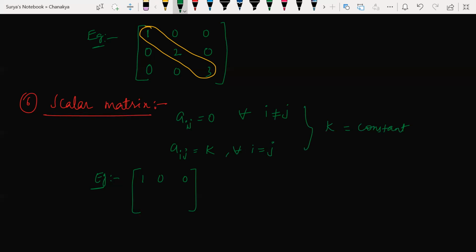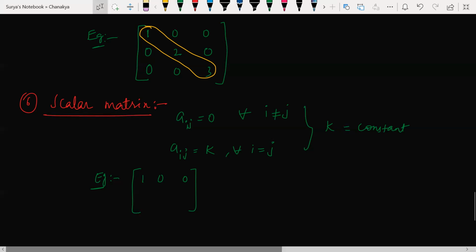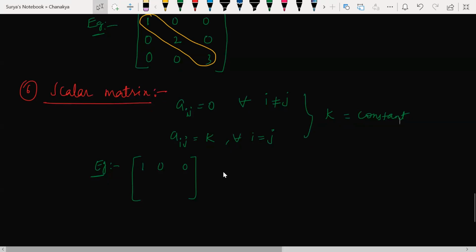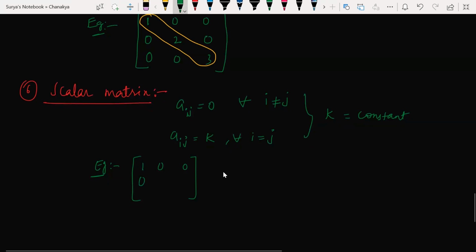Yes, sir. Look at it. All the off-diagonal elements must be equal to 0. You can take any example here: 1, 1, 1, or let's take 2, 2, 2. All of these have i equal to j, and the diagonal entries must be equal.